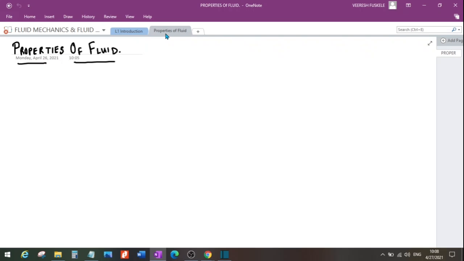But before moving to properties of fluid, let me discuss one concept regarding the continuum. A fluid or any other substance for that matter is basically composed of a large number of molecules, right?